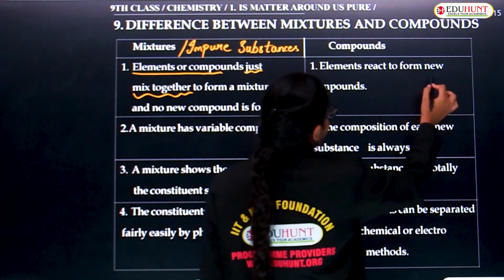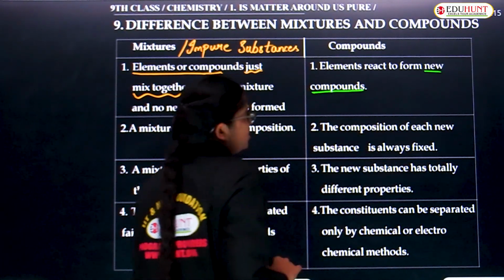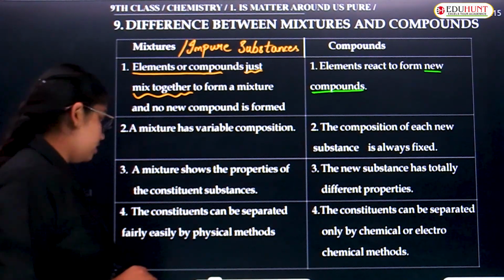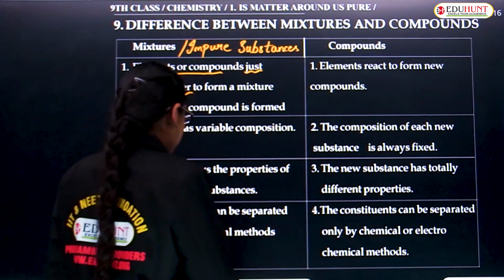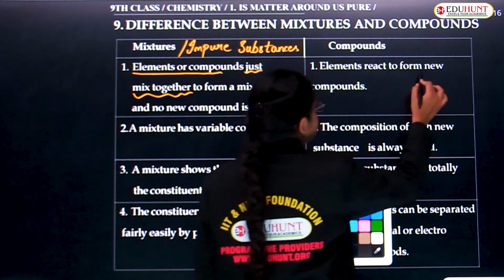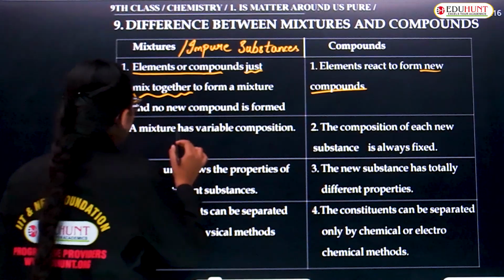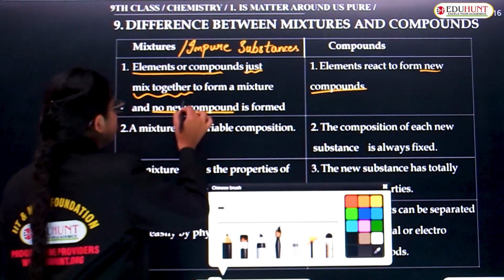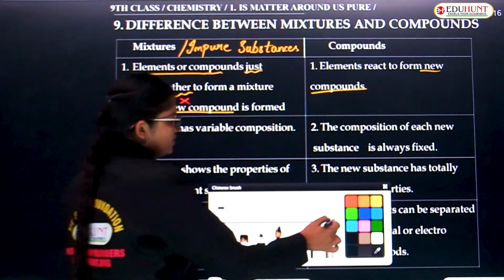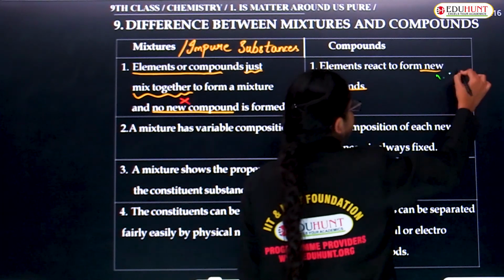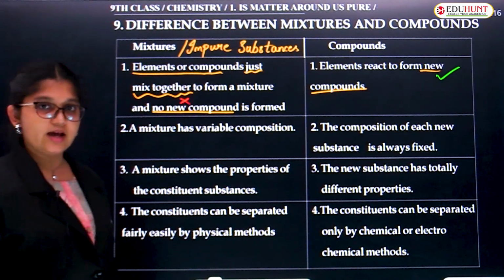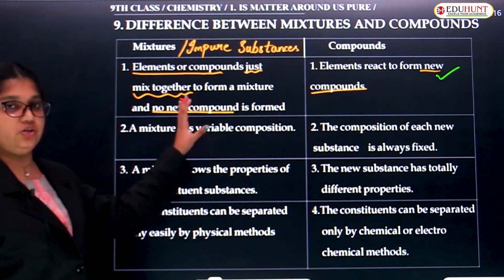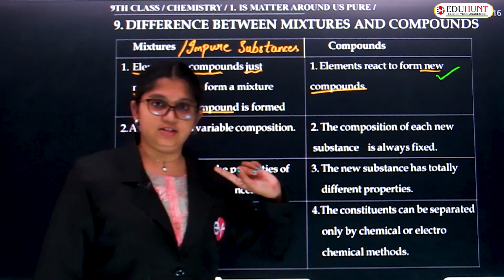Elements react to form new compounds, whereas here we see there is no new compound formation. Here elements combine to give a new compound. Clear with that? Yes, this is all about mixture and compound, the first difference, right?